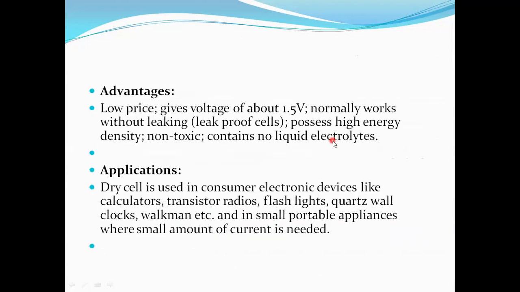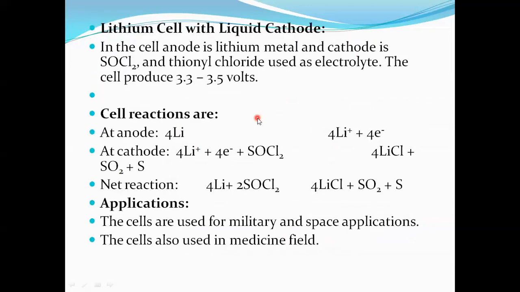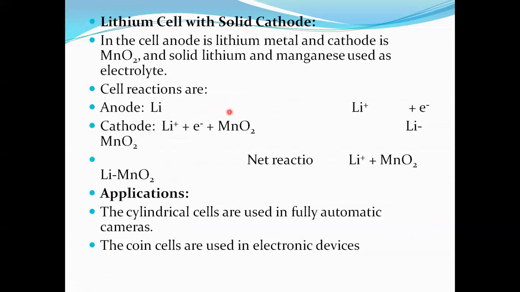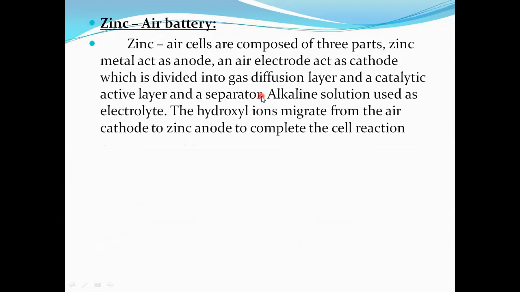The second classification is the lithium cells. Lithium cells have two types: lithium cell with a solid cathode and lithium cell with a liquid cathode. In the lithium cell with the solid cathode, MnO2 powder is the cathode. Lithium is oxidized and MnO2 is reduced. The anodic reaction is oxidation, and the cathodic reaction is reduction. In the lithium cell with the liquid cathode, SOCl2 is the liquid cathode. SOCl2 has a high energy density, with a voltage of 3.3 to 3.5 volts.